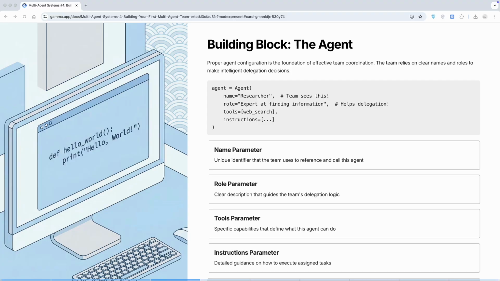So, before we code, look at this slide. This is critical. When you create an agent for a team, two parameters are absolutely essential. Name. The team sees this and uses it to identify the agent. And the second is the role. This is how the team decides when to use this agent. These aren't just for humans, they are signals that help teams delegate correctly. Okay, so now I'll move on to the code editor.